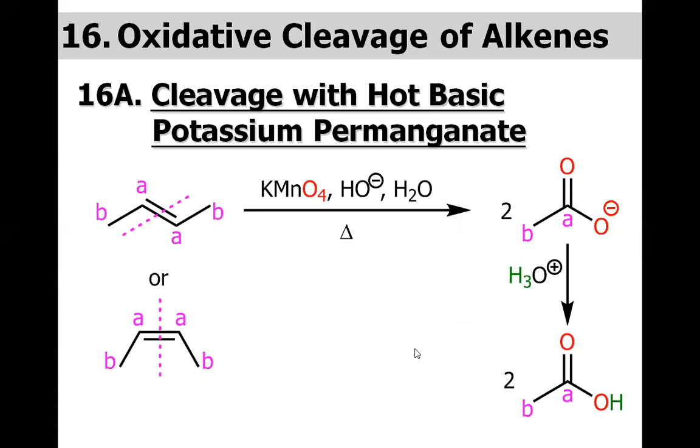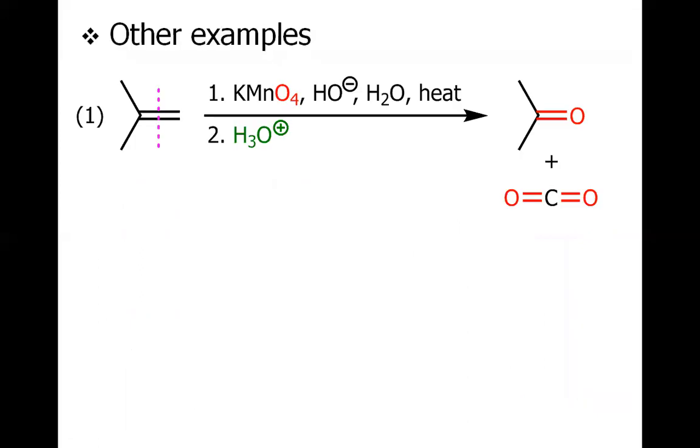Well, oxidative cleavage of alkene could be an advantage, because if we want some chemical transformation in which the carbon-carbon double bond is to be broken, it's a blessing for us to use the potassium permanganate under alkaline condition and heat. So we will have this carbon-carbon double bond broken, and the oxidized carbons will be generated here.